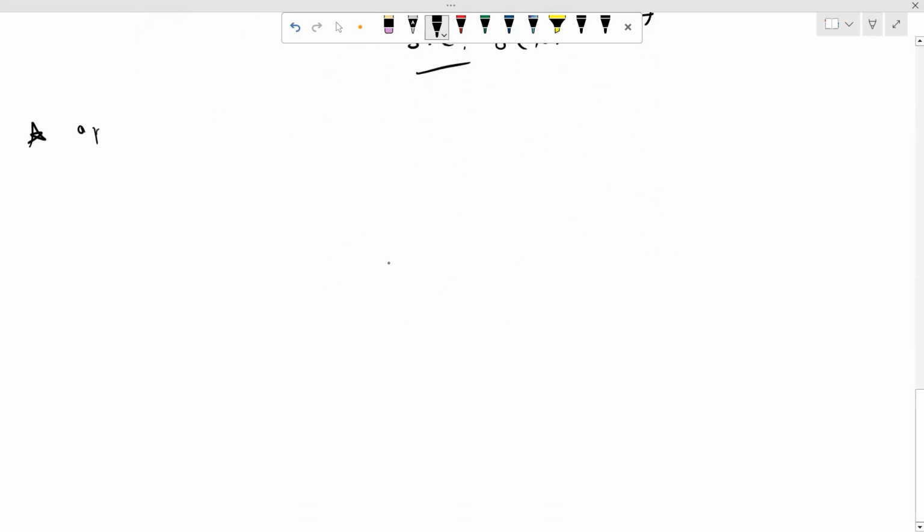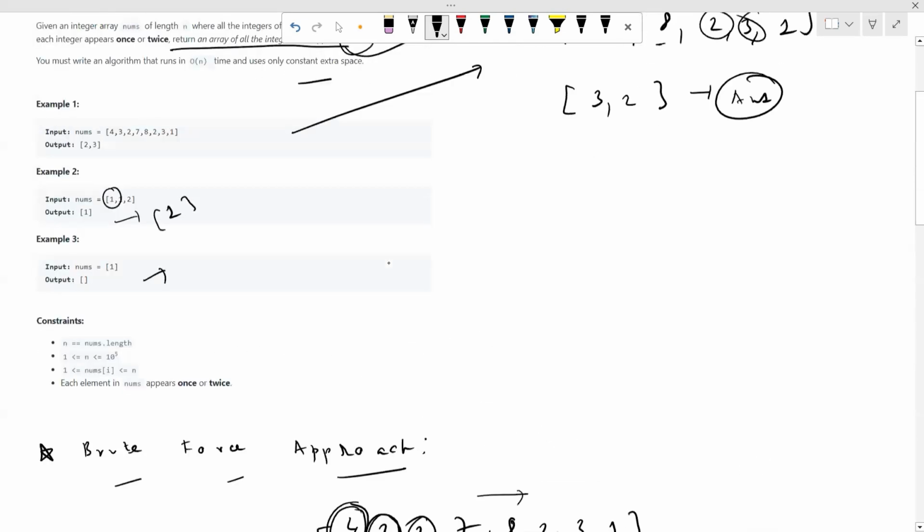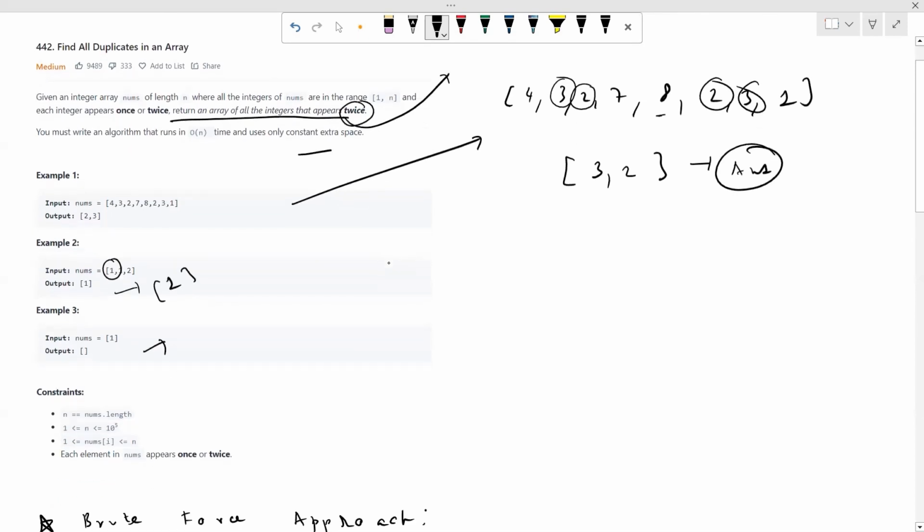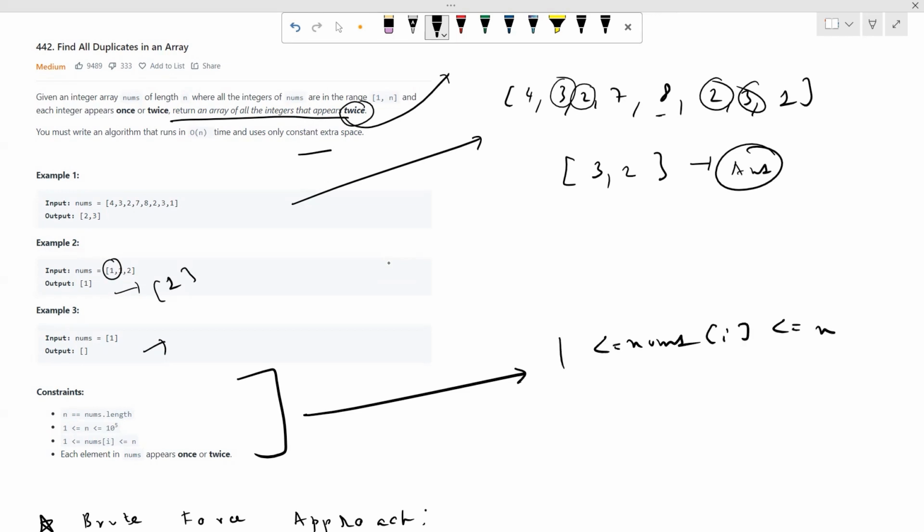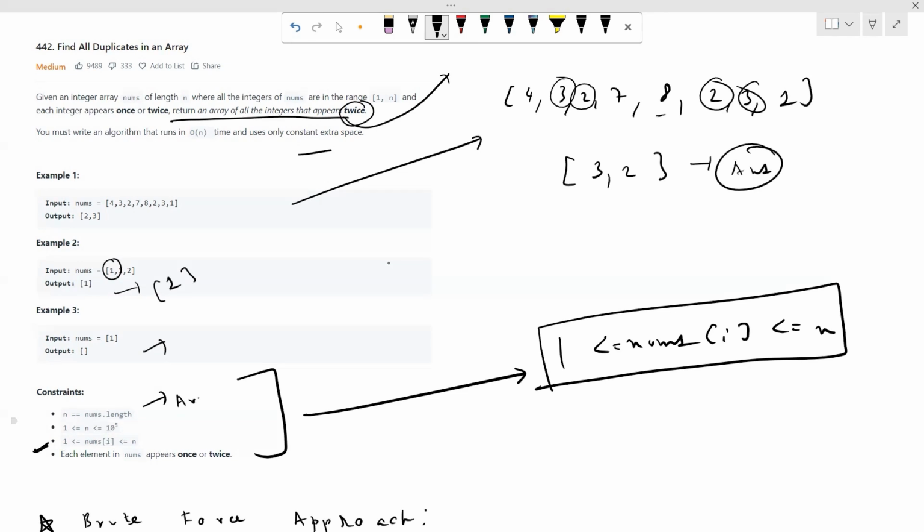Now let's discuss the optimal solution, right? Let's read the question again. And in the question, just look at the constraints. These are the constraints, which say nums of i should lie between 1 and n, right? This third condition, where n is the length of the array or vector, right?